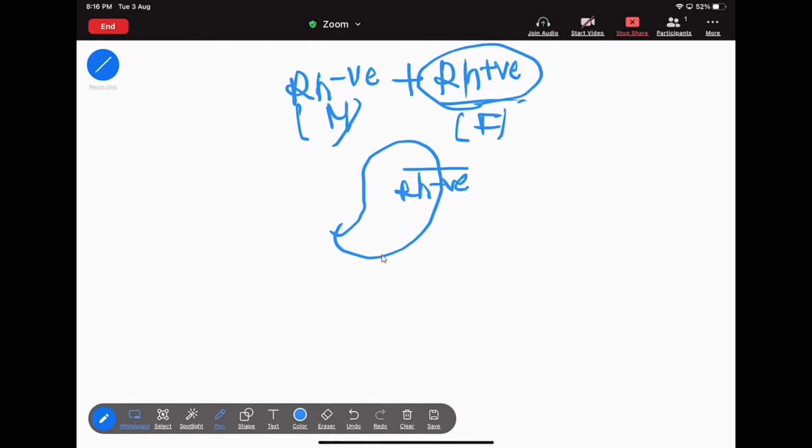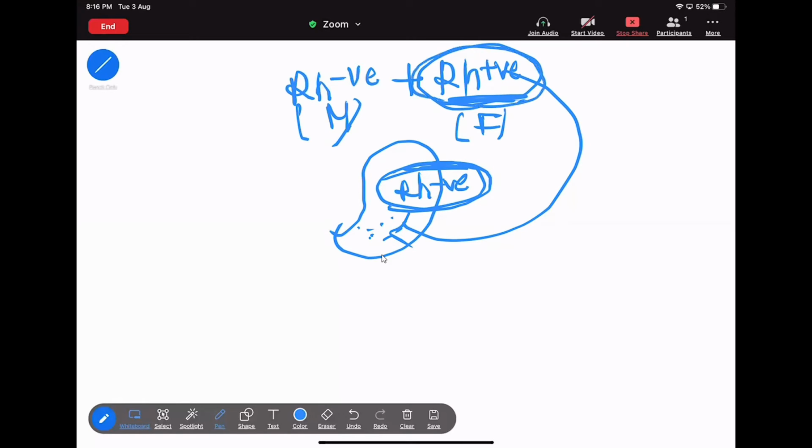Now some of the Rh positive blood is also mixed with this blood. Now these Rh positive blood cells are foreign for the Rh negative blood cells. Understand what I'm saying? The mother has Rh negative blood cells. Now, some of the Rh positive blood cells of the fetus will mix with the Rh negative blood cells, but for the Rh negative blood cells, these will act as foreign.